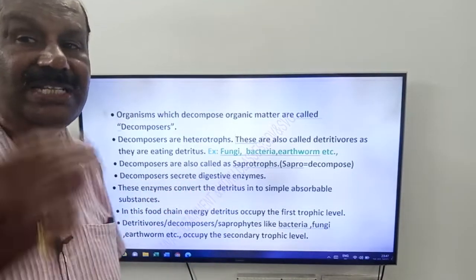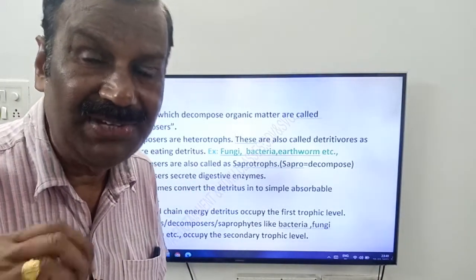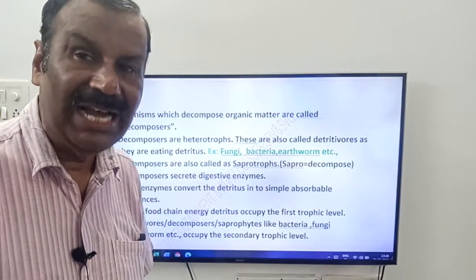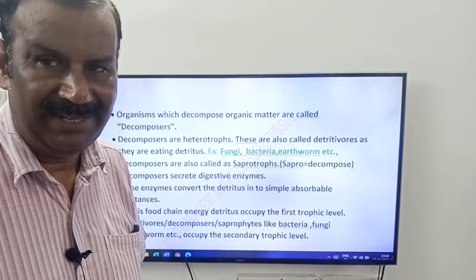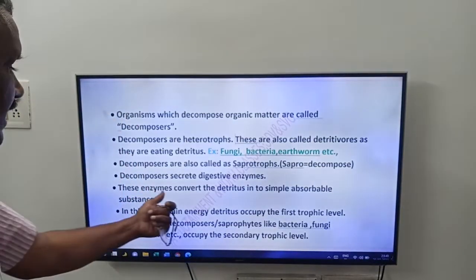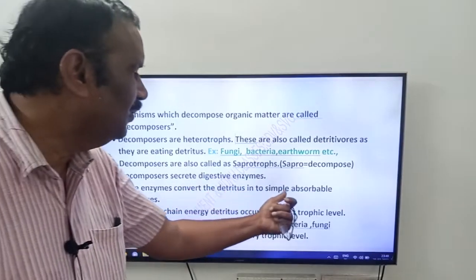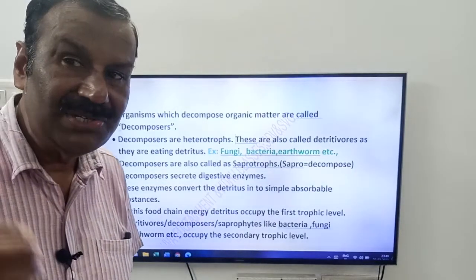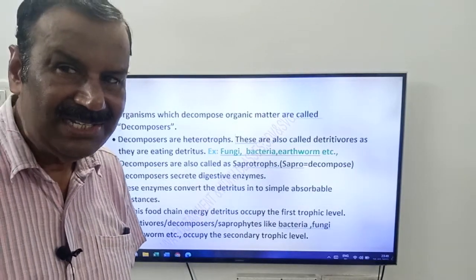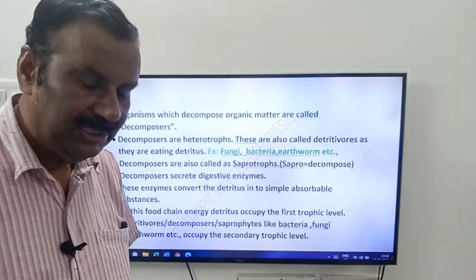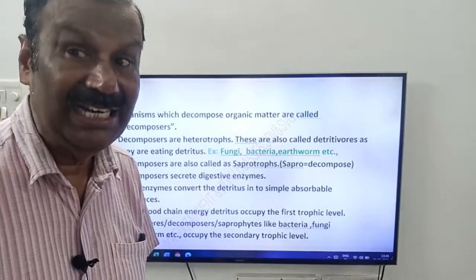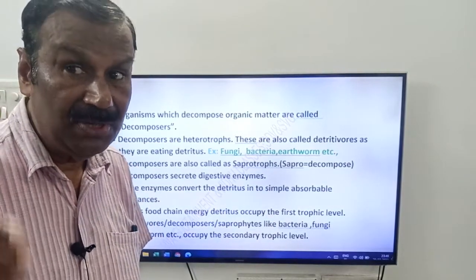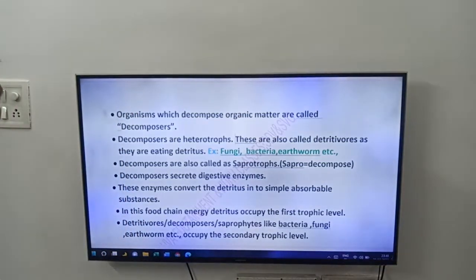Decomposers secrete digestive enzymes. So how do they decompose the organic matter? They secrete some digestive enzymes. These digestive enzymes digest or decompose that organic matter. These enzymes convert the detritus into simple absorbable substances.